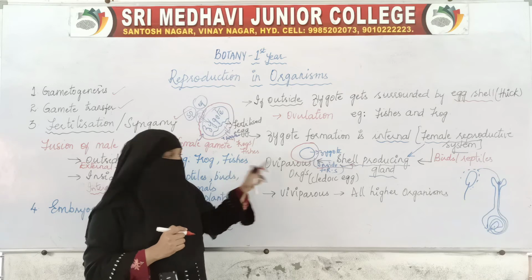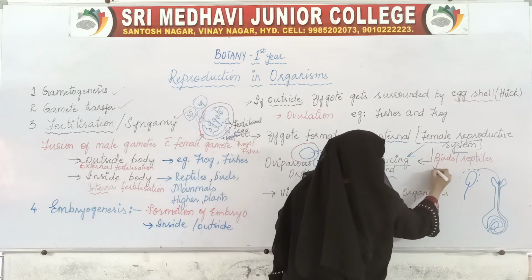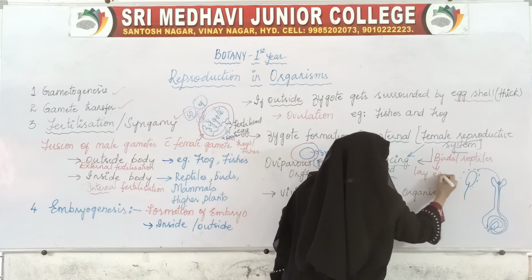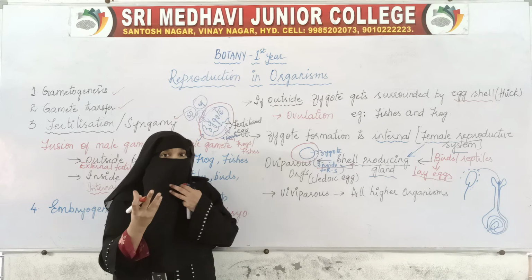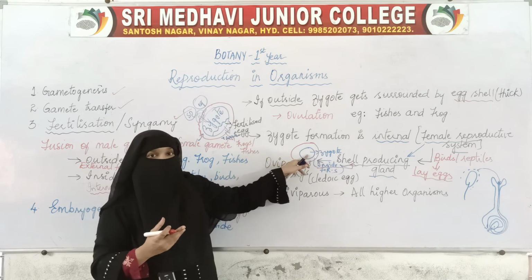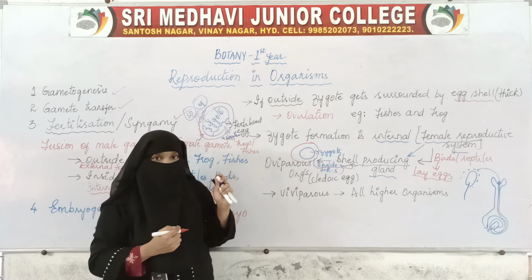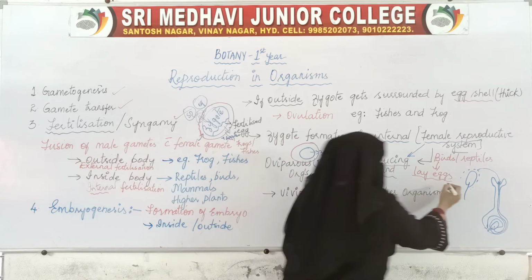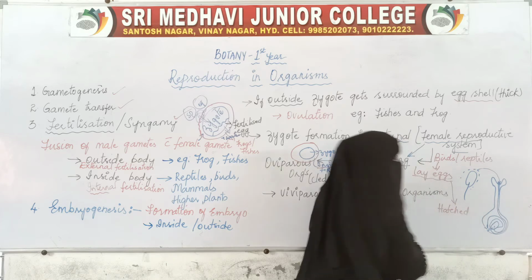Now after the shell is formed, the organisms, that is the birds or reptiles, lay eggs. So where is the embryo now? Inside this egg. They lay the egg, then the eggs will be hatched.